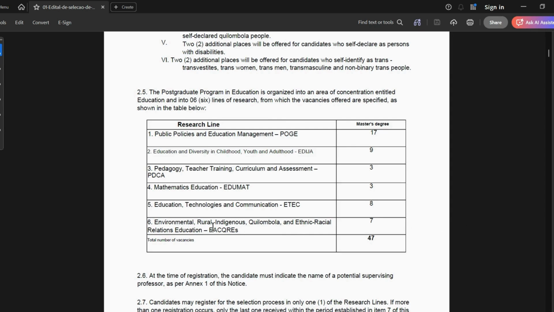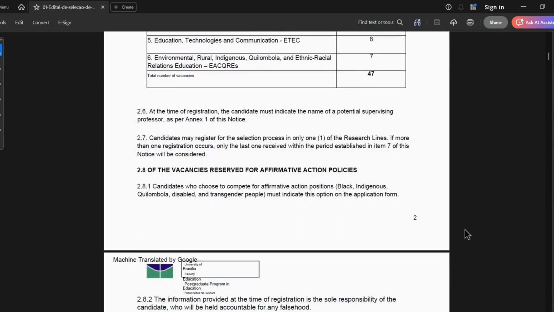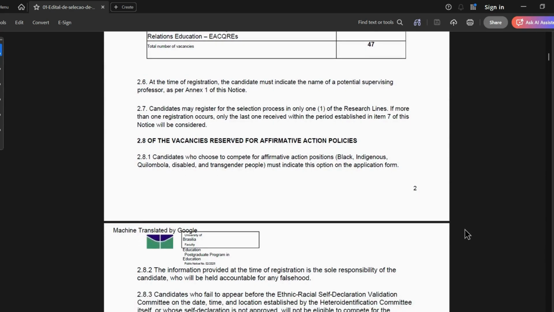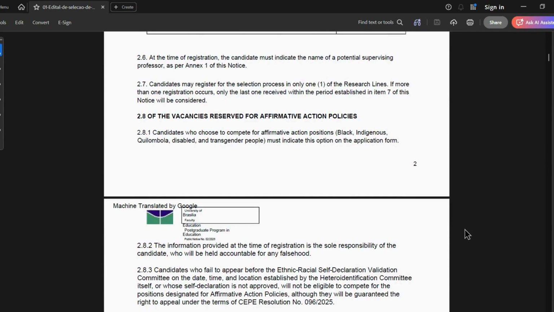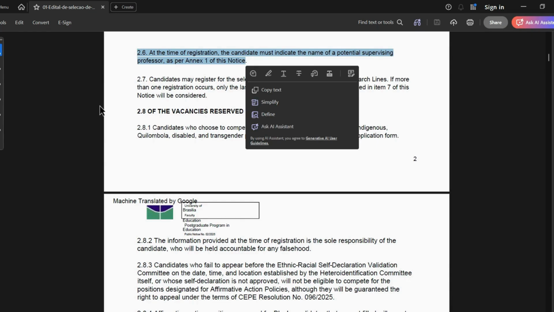And then 7 are reserved for environmental, rural, indigenous, Quilombola, and ethnic-racial relations education. So whichever area your research best fits into, you have an idea of the vacancies there and how many people you are up against in terms of competition. Now, 2.6: at the time of registration, the candidate must indicate the name of a potential supervising professor. This is another very important piece of information.